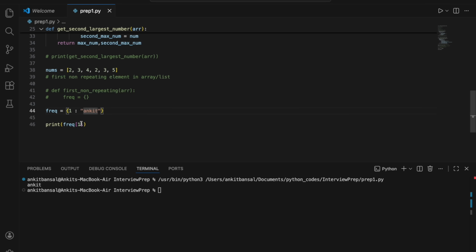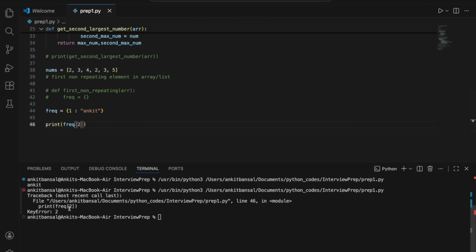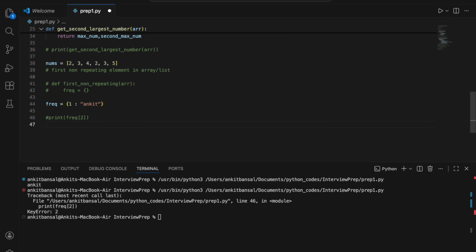Now if I pass some other key, let's say 2, right? Now 2 is not there. What will happen? It will give me an error. So 2 is not there, right? Now there is a more sophisticated way. So instead of directly saying give me the value of this key, you can say give me frequency dot get, and you will pass the value. So you will say give me the value of 1, right? And let's see what will happen now.